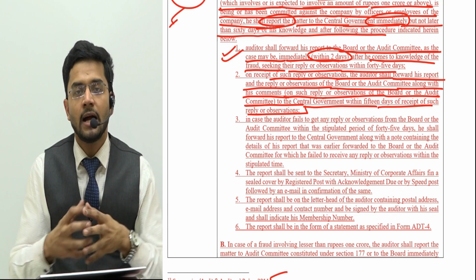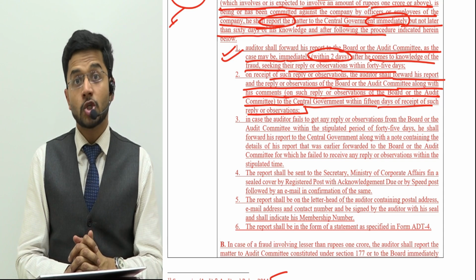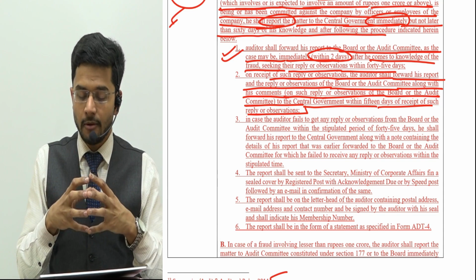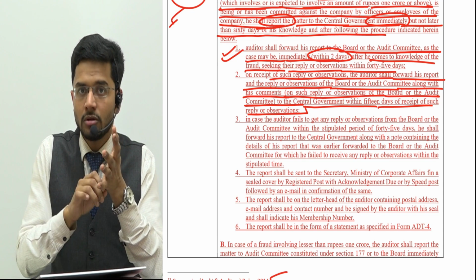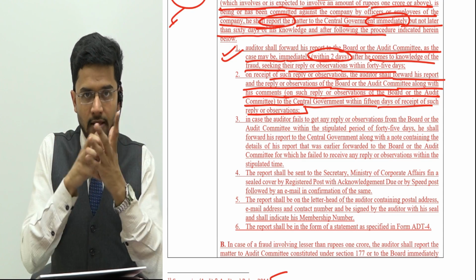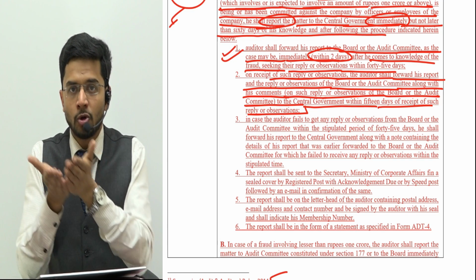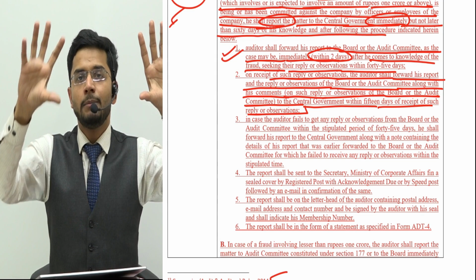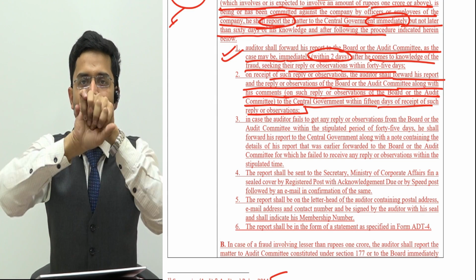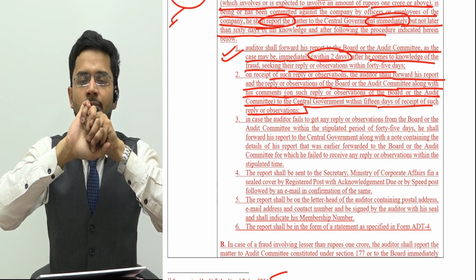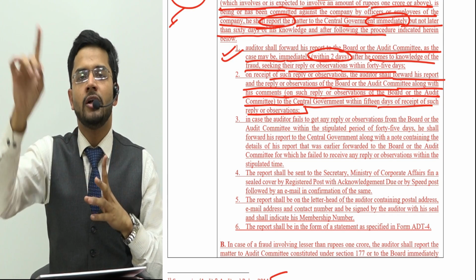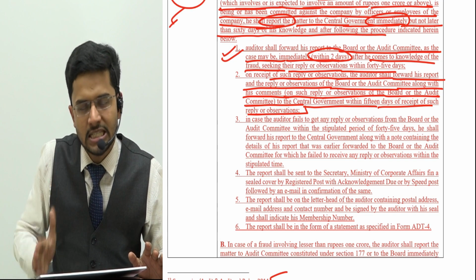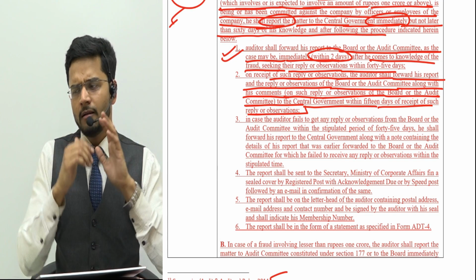So as soon as the reply comes from the board of directors, which should be within 45 days, the auditor should analyze that report, consider it, and submit his final report to the central government within 15 days. So 45 days plus 15 days, 60 days is the maximum tenure when a fraud is to be reported to the central government. You cannot go at any cost beyond 60 days, sir.